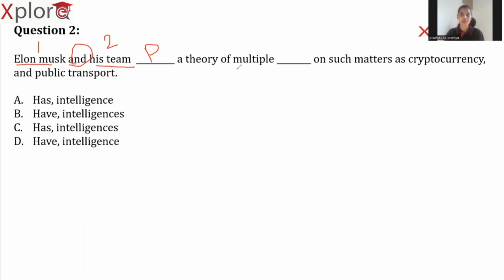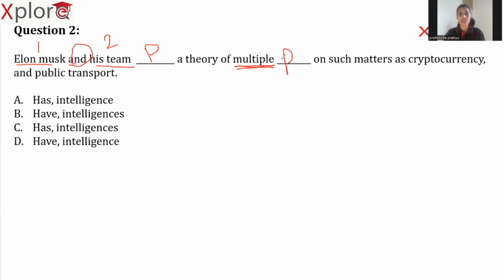So, according to the rule of subject-verb agreement, here we should take a plural verb, a theory of multiple. So, when do we use this term multiple? I have multiple options, or I have multiple roles, or I have multiple projects in this month that I am taking up. So whenever you use this term multiple, it is more like using the word many. I have many chocolates or I have many problems. So whenever you use this term, the noun next to it should always be plural because the term multiple itself represents something which is plural.